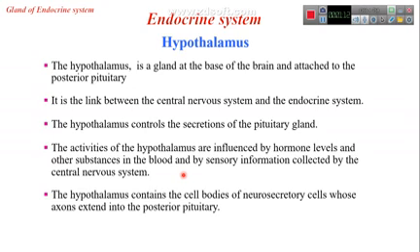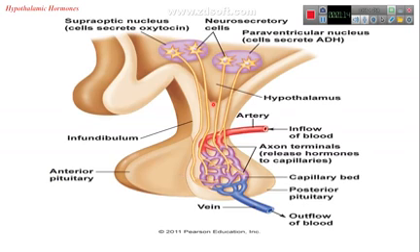Hypothalamus, as we can see here, this is the hypothalamus. The hypothalamus controls the anterior pituitary by secretion of some hormones, considered as releasing factors, that act on the pituitary gland to release another hormone. These hormones secreted by the anterior pituitary gland will act on other organs. These organs are endocrine organs, to stimulate them or inhibit them to secrete their hormones.